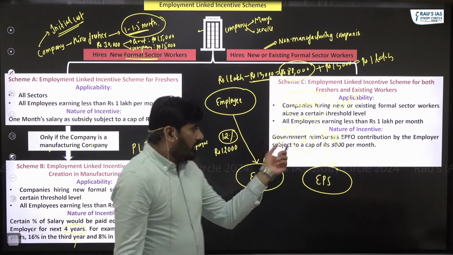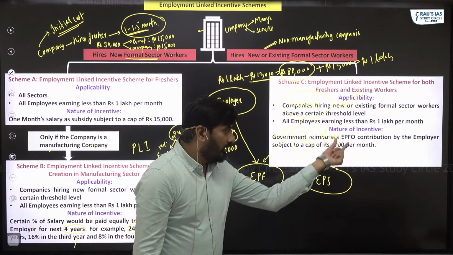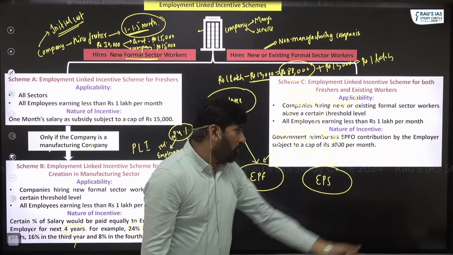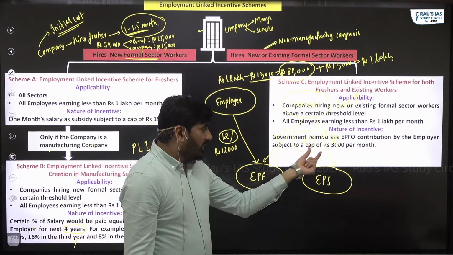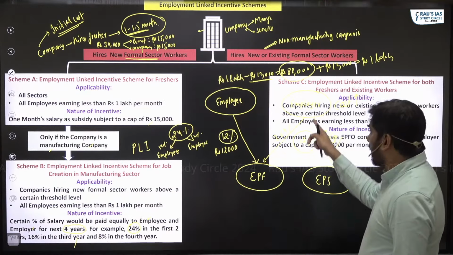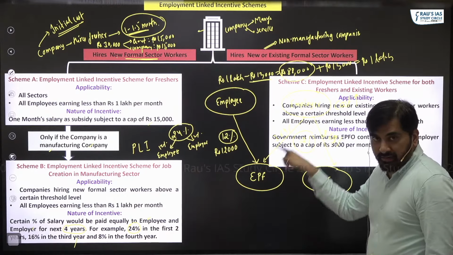You can see the government in this particular case reimburses the EPFO contribution by the employer subject to a cap of rupees 3,000 per month. Like I said, the employer is making contribution to EPF, right?